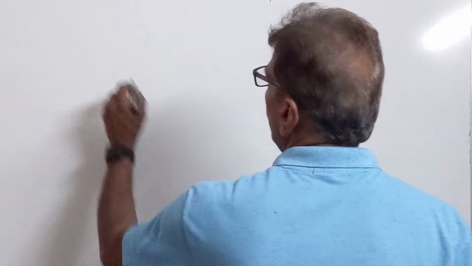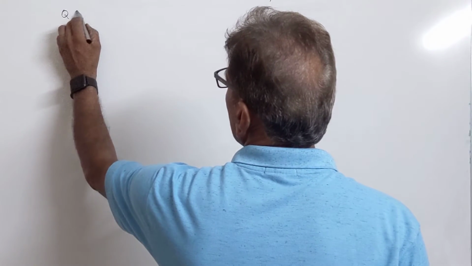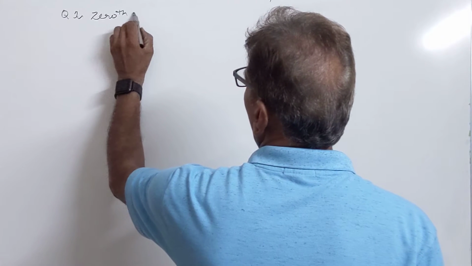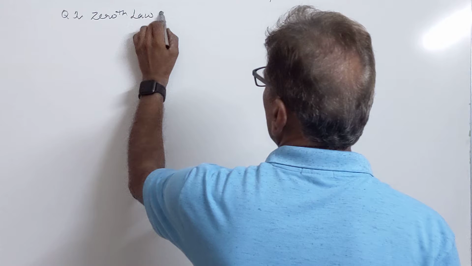So this is our second lecture of chemical thermodynamics. Now we are starting with laws of thermodynamics. First of all, we discuss question number 1 of lecture 2, that is define zeroth law of thermodynamics.